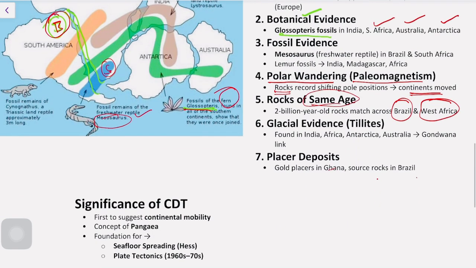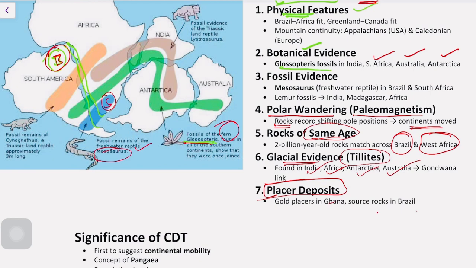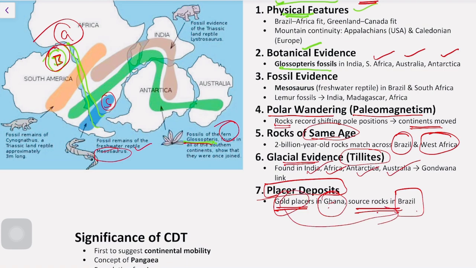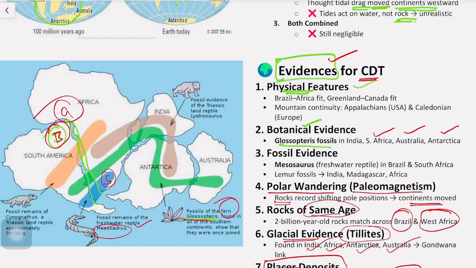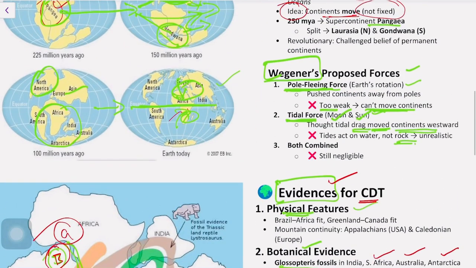The other evidence is glacial evidence: tillite rocks, which are formed due to glacial activities, are found in the Indian region, African region, Antarctic region and the Australian region as well. Placer deposits are deposits of various minerals. Here we can see gold placers found in Ghana, which is in the African continent, and the roots of these gold placers are found in Brazil. These are all the different evidences given for the continental drift theory by Alfred Wegener.